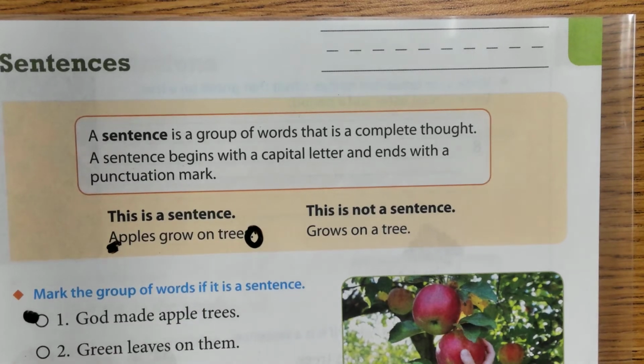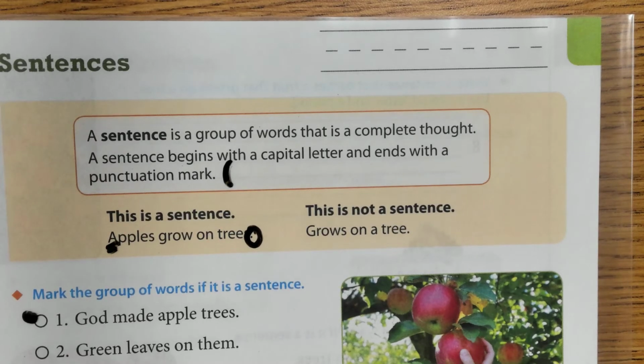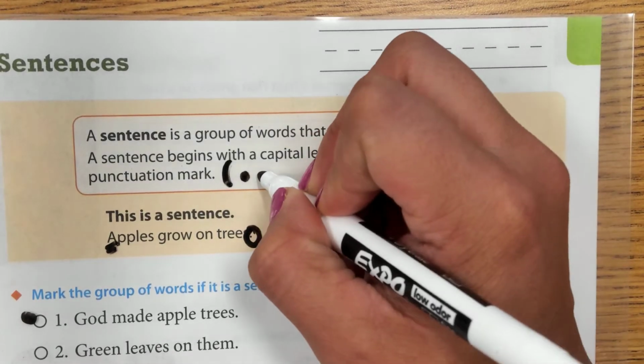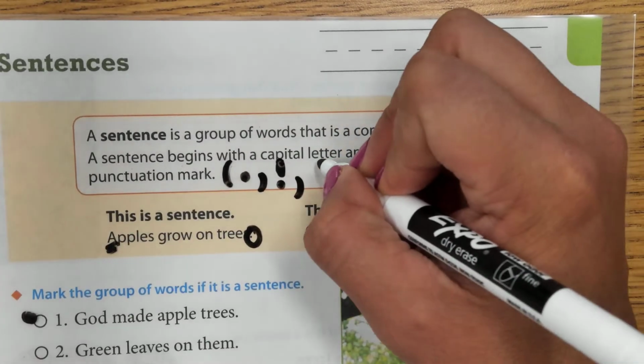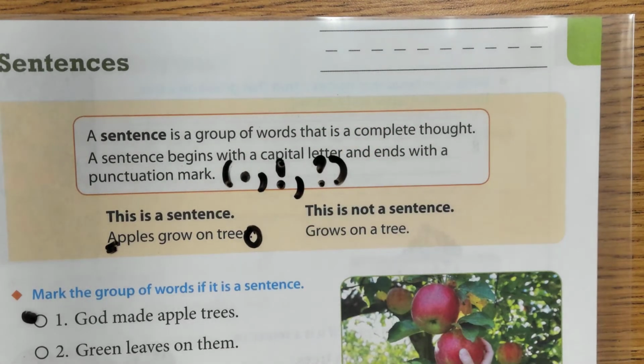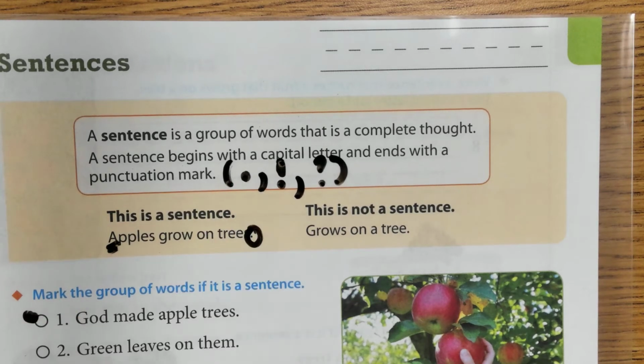Now, one thing I will point out is the types of punctuation marks that we're talking about. For today, we're not going to talk about the types of sentences. We will in the coming lessons, but there are three types of end punctuation marks. You're going to have a period for a statement, an exclamation mark for an exclamatory sentence, and a question mark for an interrogative sentence. So you can end with any of these three. In this one, we have a statement, a period.